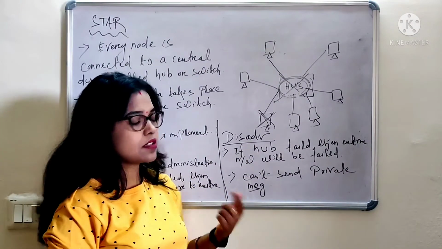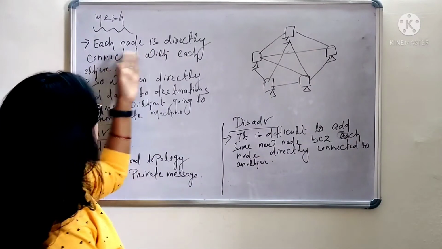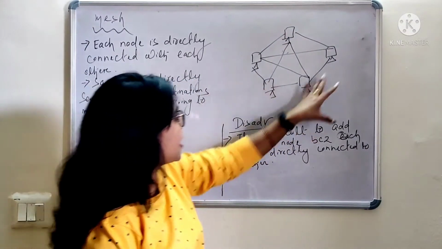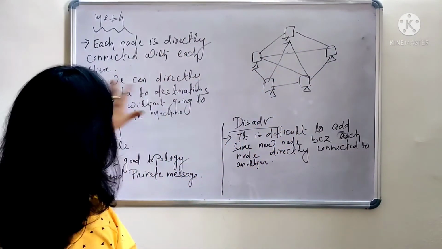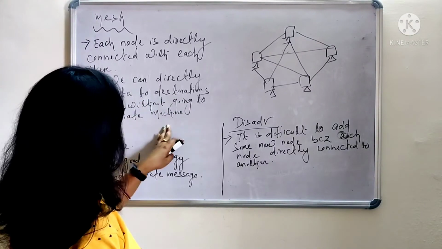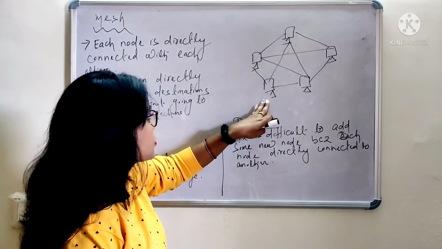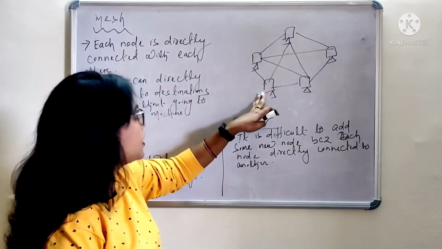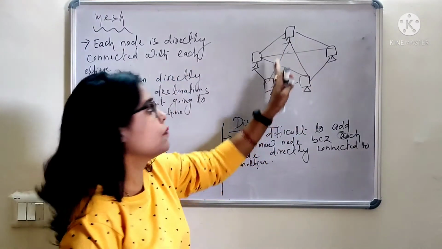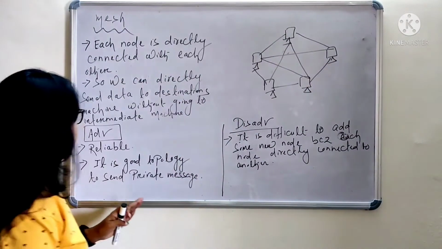Next concept is mesh topology. Definition of mesh topology: each node is directly connected with each other. See here in the diagram, every node has a connection with every other node. So we can send data directly to the destination machine without going through an intermediate machine. If this machine wants to send data to this machine, it can send directly. It need not follow this machine and then this machine, because every node has a connection with every other node. And what is the advantage?